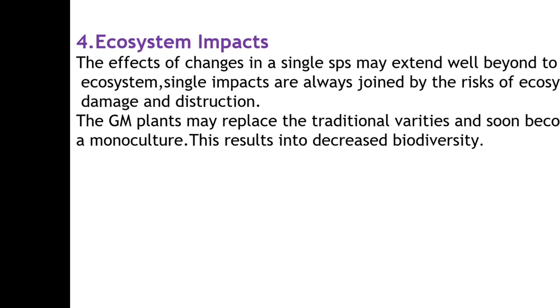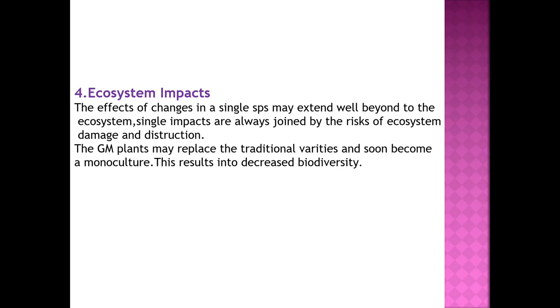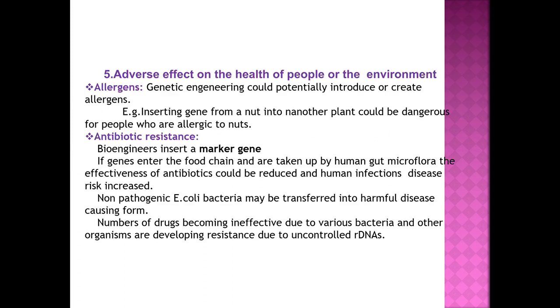So this is what the ecosystem impact. So in a single point you can find that it is going to destroy or it is going to cause damage to the ecosystem by decreasing the biodiversity, and thus causes ecological imbalance in the ecosystem. In the next slide, that is the fifth effect of the GM crops is adverse effect on the health of the people or on the environment.